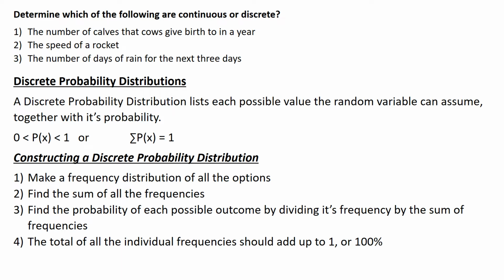Now, a discrete probability distribution rests on each possible value it can assume, with its probability ranging from the lowest, 0%, up to 1 or 100%. And all the possible probabilities will only add up to 1. The sigma on the right next to the P is the summation.